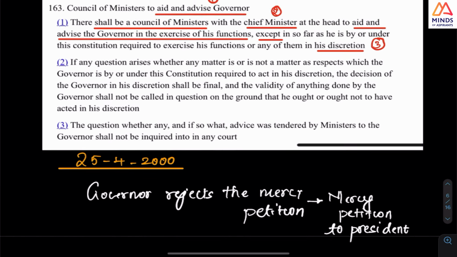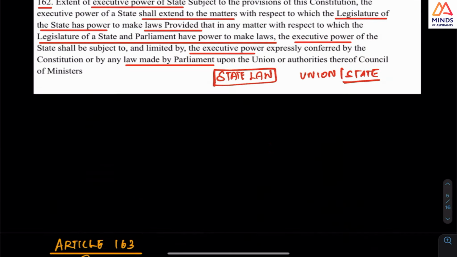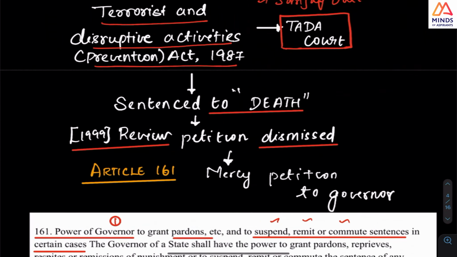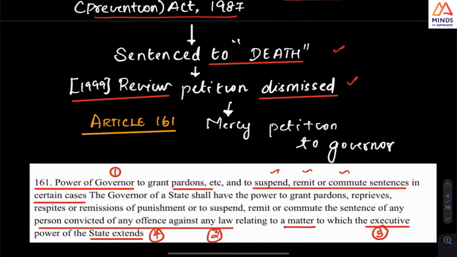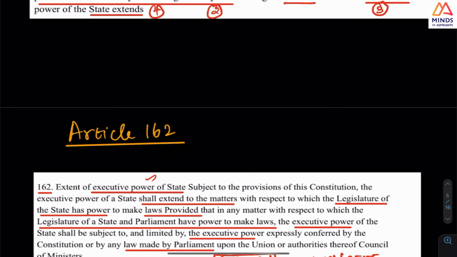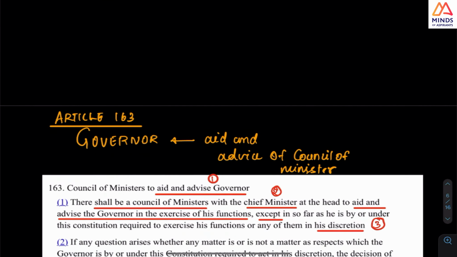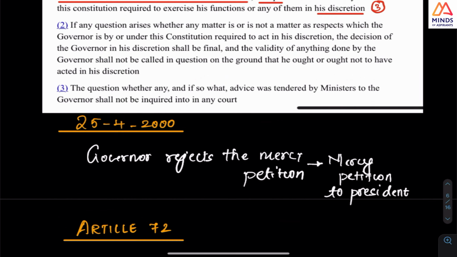And what happens is, see the point, the trial court gives the death sentence, and the High Court or the review petition is dismissed, and the mercy petition is given to the governor. In 2000, the mercy petition is rejected.